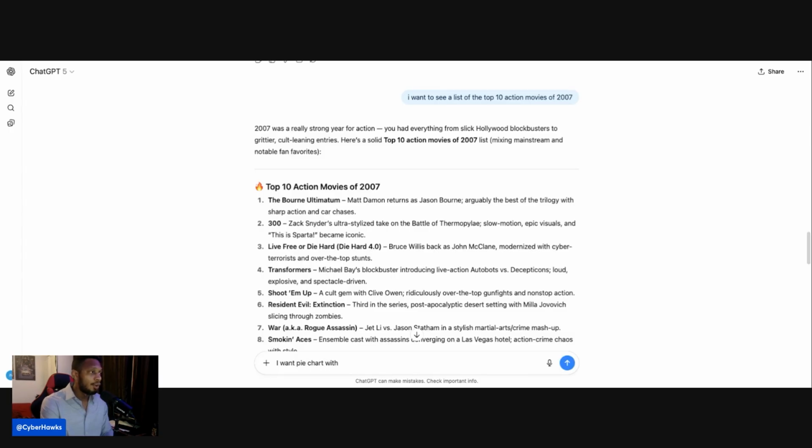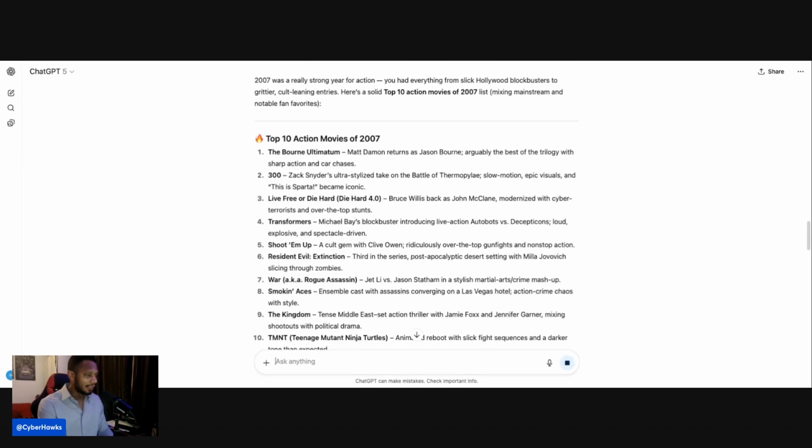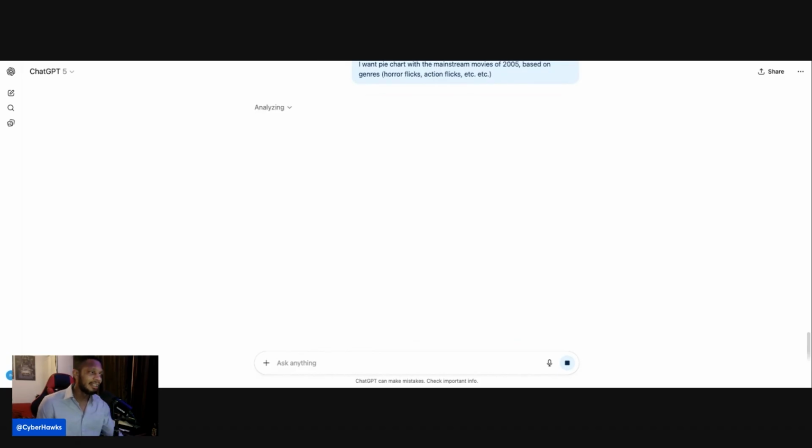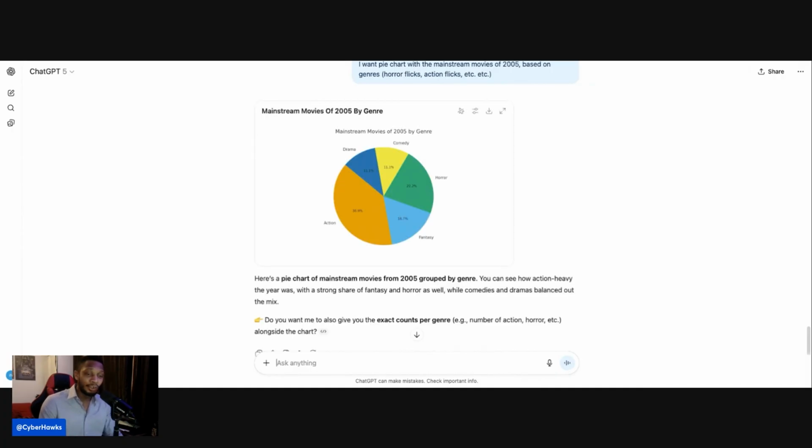I want a pie chart with the mainstream movies from 2005 based on genres. And by genres, we mean like horror flicks, action flicks, etc. I'm just intrigued to see what we're going to get with this and how fast it's going to happen. Usually when you're making graphs and images, it can be a little longer than just a few seconds. It could be a few minutes. So, oh wow, that was a whole lot quicker. I wasn't even done talking yet. I was assuming it would take a few minutes.